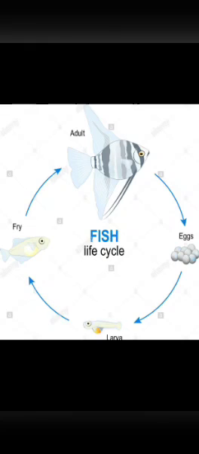See, a fish lays thousands of eggs at a time, and these eggs do not have shells. Instead of shells, they are surrounded by a jelly. This jelly protects the eggs from water and predators, and many eggs and young fish are eaten by bigger fish, and only some of the fish grow to become adult fish.